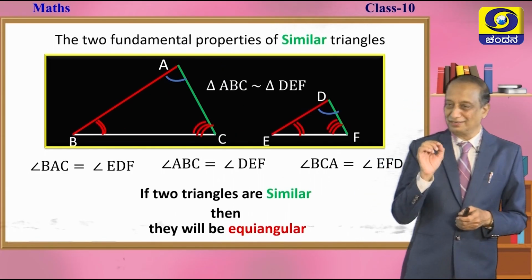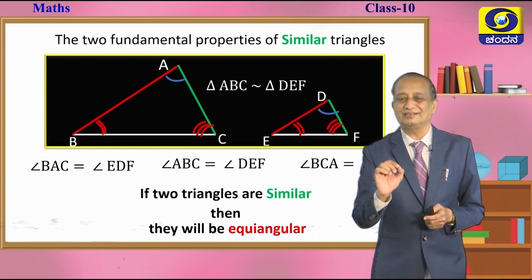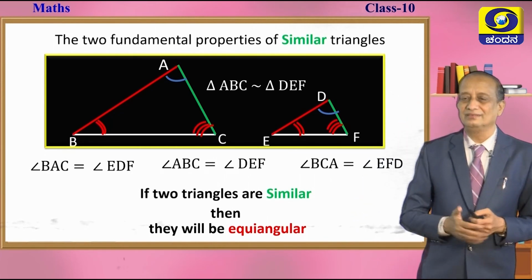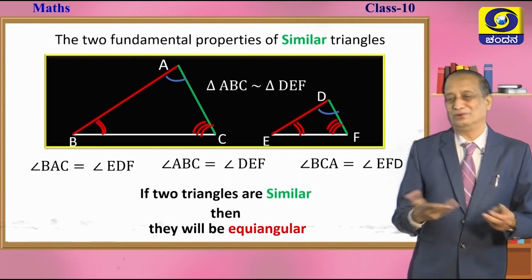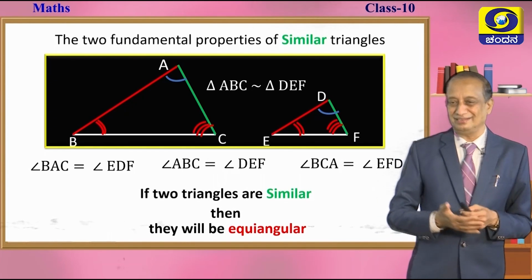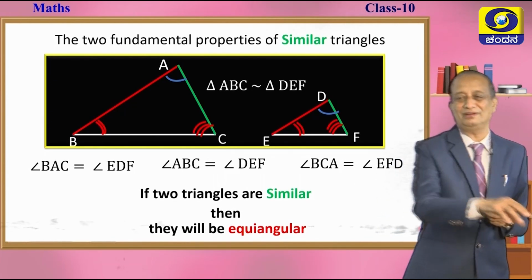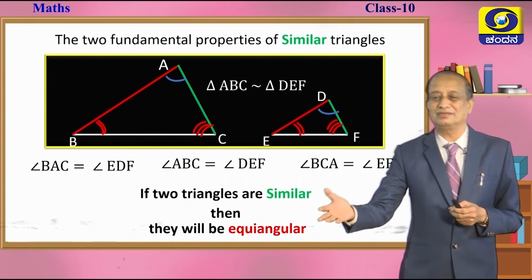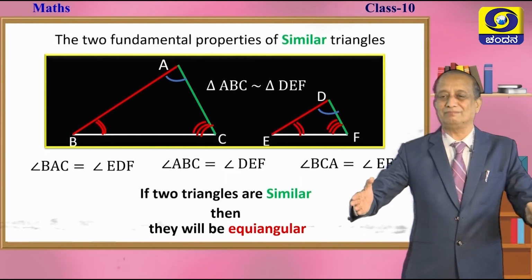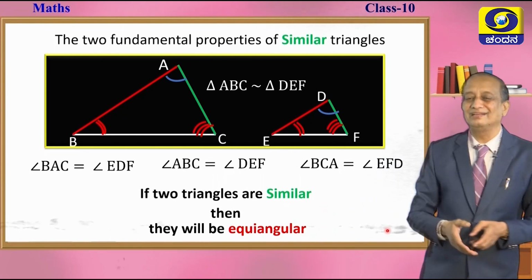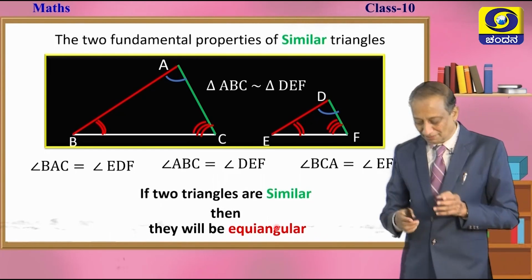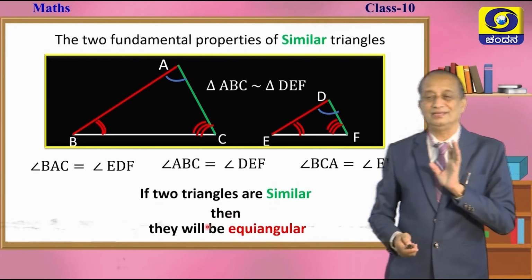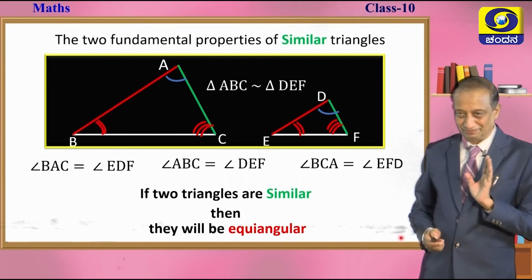Can you put it in a nutshell like this, children? If two triangles are similar, then they are equiangular. You know the meaning of the word equiangular. Equiangular means the three angles of one are respectively equal to the three angles of another. Instead of making such a huge statement, you just use the word equiangular. So, if two triangles are similar, definitely they will be equiangular.